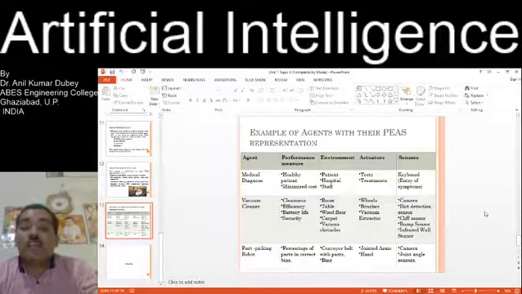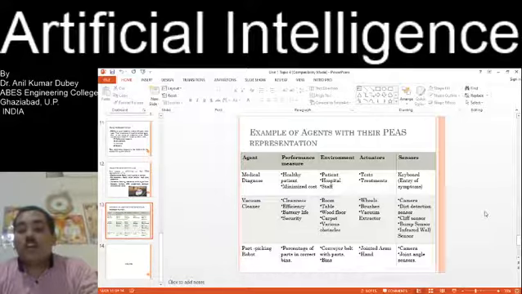Similarly, PEAS for the vacuum cleaner: the performance measure is cleanness, efficiency, battery life, and security. The environment for the vacuum cleaner is the room, table, wood floor, carpet, and various outlets where you clean. The actuators are wheels, brushes, and vacuum extractor. Sensors for the vacuum cleaner are cameras, detection sensor, cliff sensor, bump sensors, and infrared wall sensors.